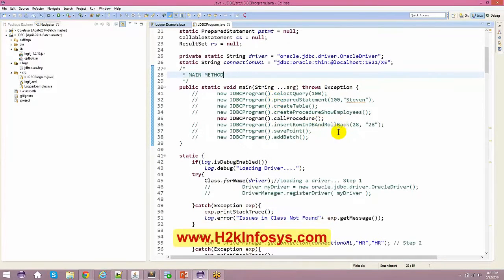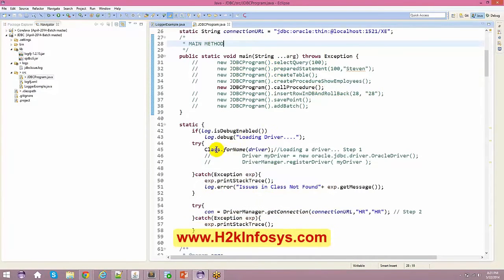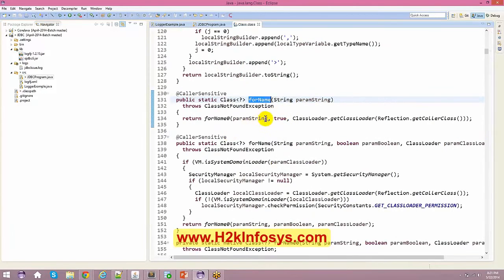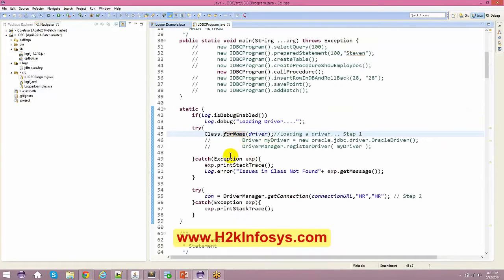The next thing is, first we loaded the driver. In order to load the driver, make sure that this is in a try and catch block, because for sure this is going to throw a ClassNotFoundException. To be more specific, I can say ClassNotFoundException here. It throws this whenever during runtime it does not find a driver.